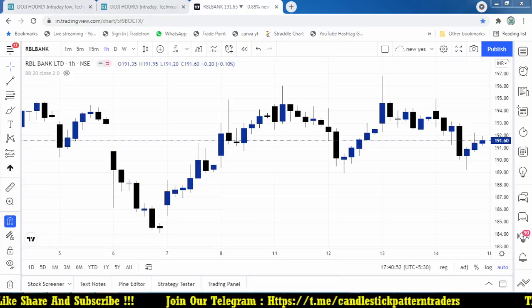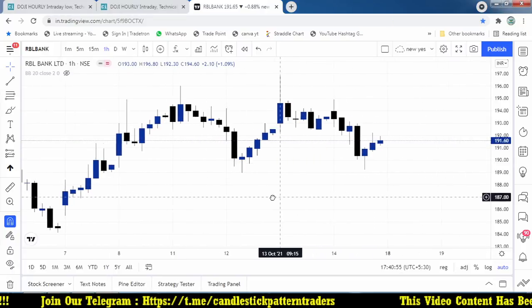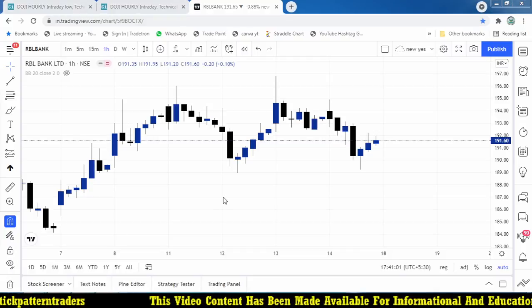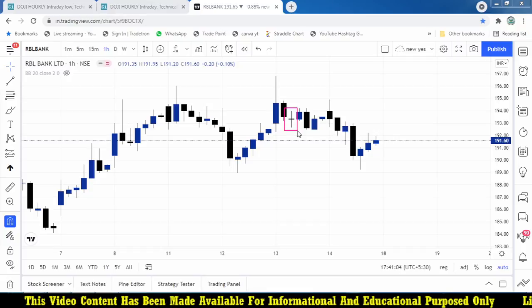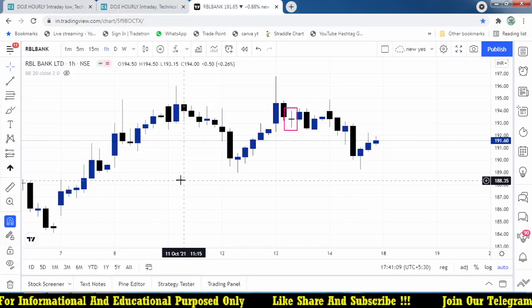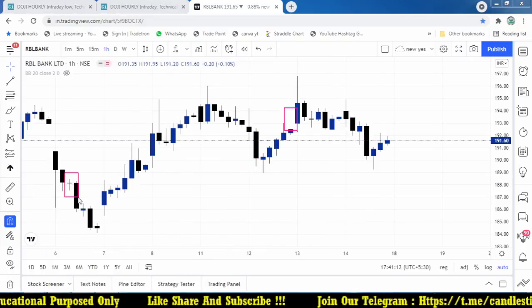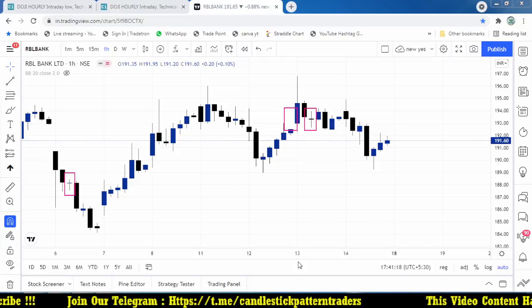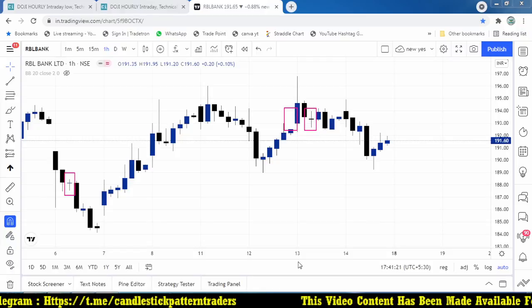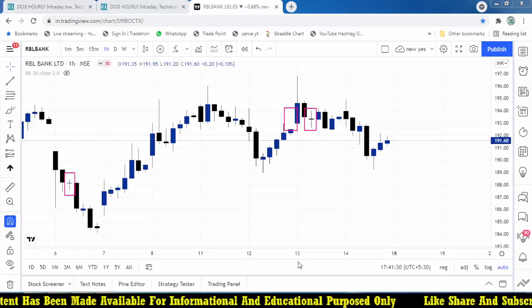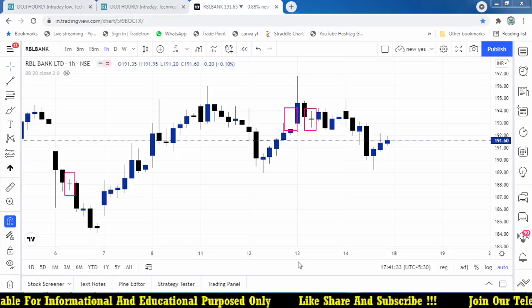Now this is the hourly chart of RBL Bank. Whenever a Doji candle forms in RBL Bank, that is a more powerful Doji, which I am going to scan using my scanner. So here is a Doji candle, right? Another Doji is present somewhere here on the hourly basis. I'm not talking about intraday or positional, it is hourly basis. Wherever the Doji candle forms in any particular stock, the scanner will find it and send you an alert in a Telegram group. That is the kind of way I'm going to create this now.